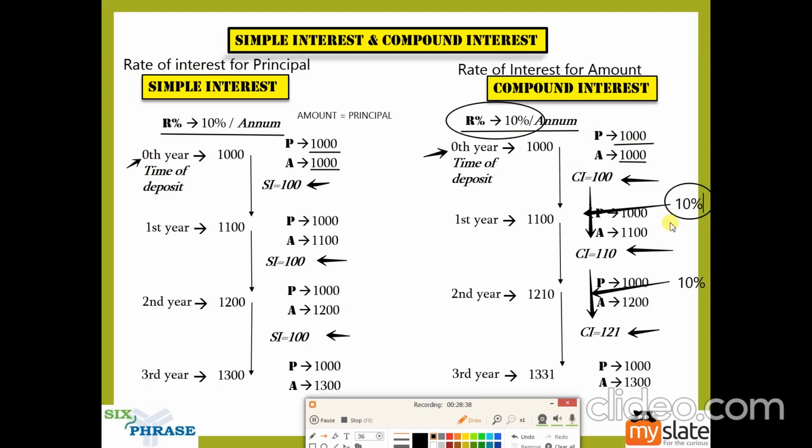Now there is one other thing I want you to notice. Not only the interest for consecutive years, but also the amount for consecutive years. What is the increase percentage from 1000 to 1100? What is the increase percentage from 1100 to 1210? What is the increase percentage from 1210 to 1331? It is again the same 10%. So I can write the same 10% here also. You have to note that also, the same 10%.